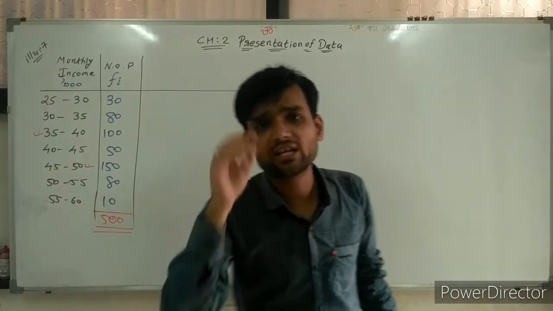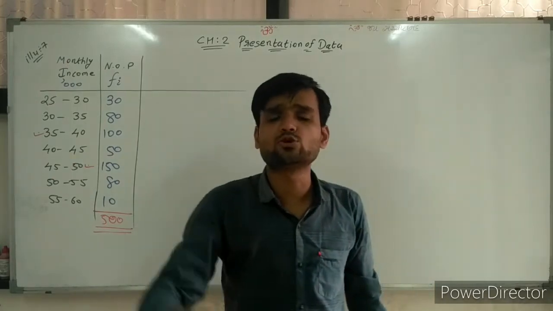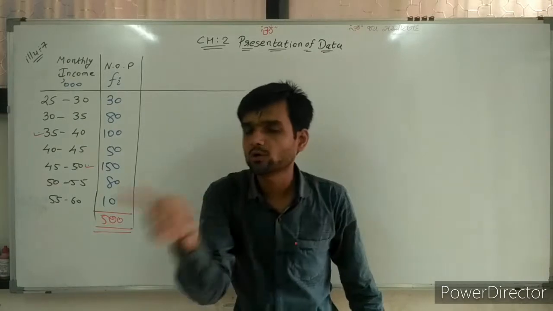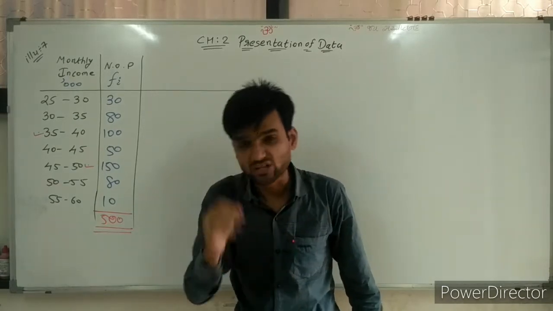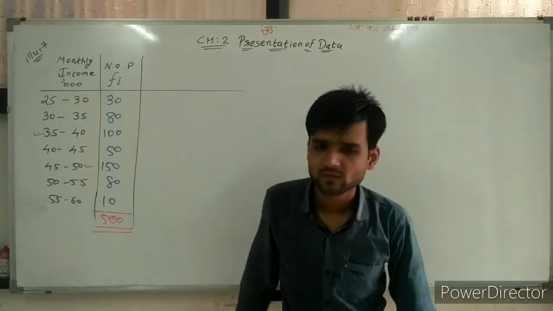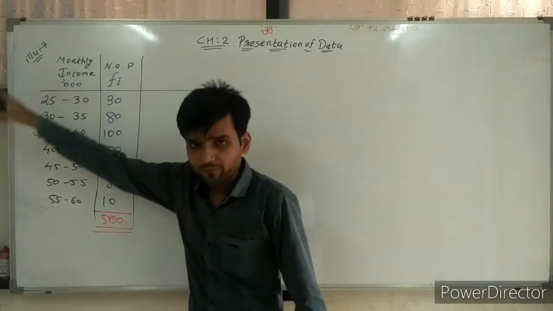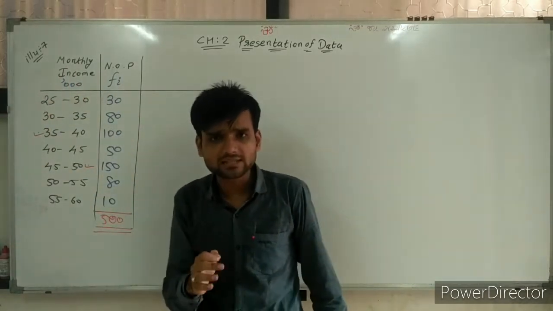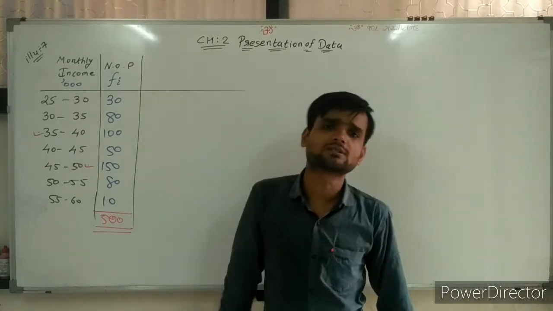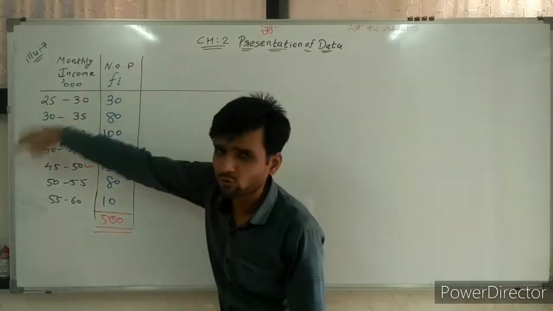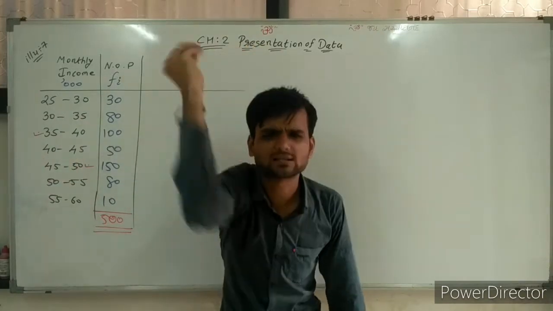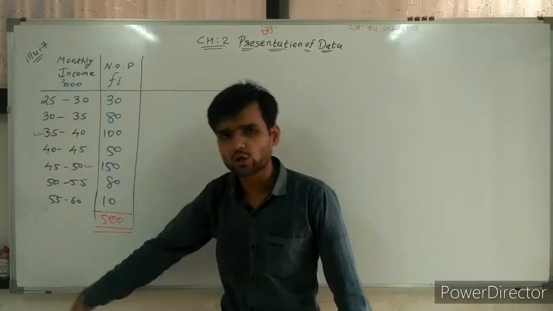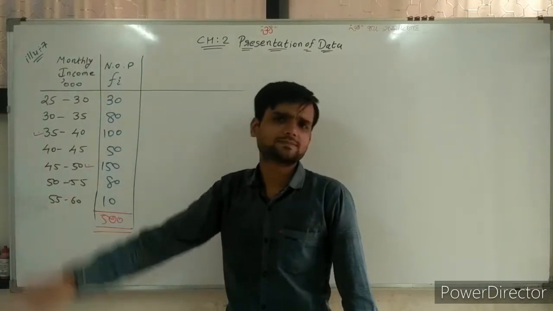We find the less than frequency distribution on the basis of the lower boundary point, not the lower boundary. That is very important. If an exclusive frequency distribution is given, then the lower boundary and the lower boundary point are both the same, so there is no change.